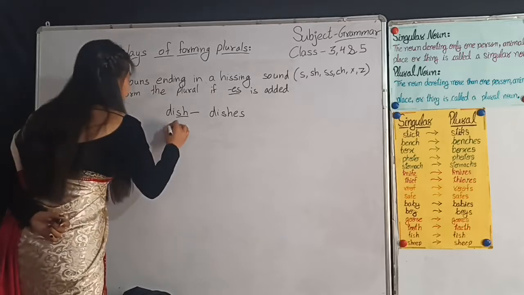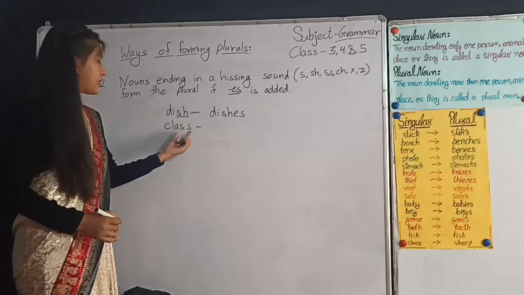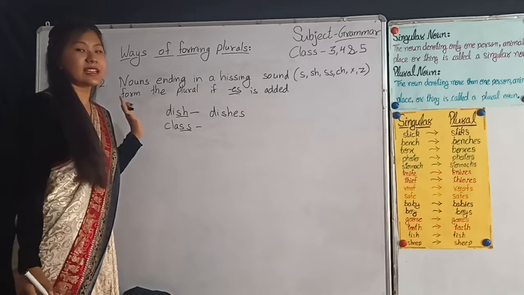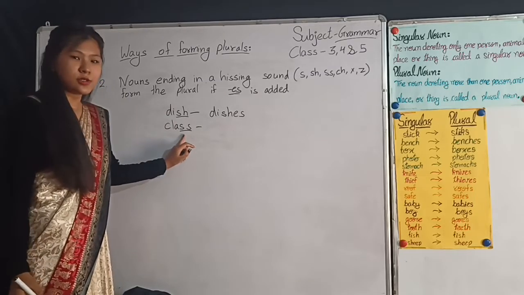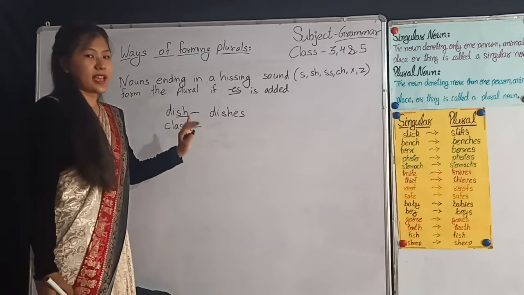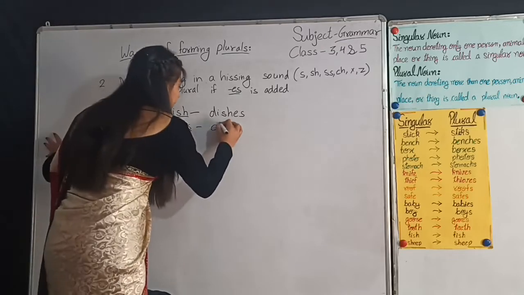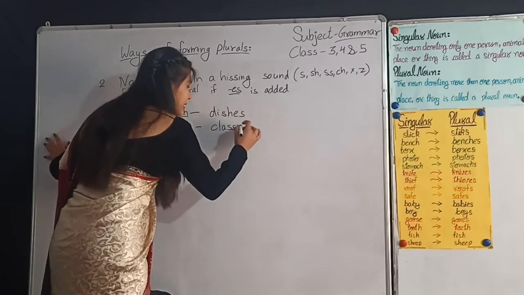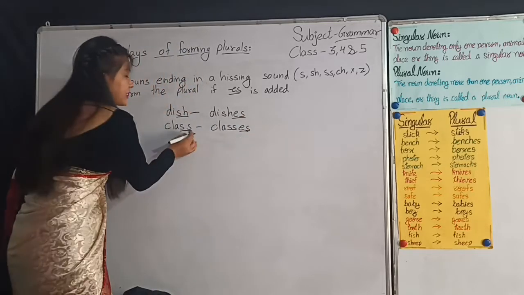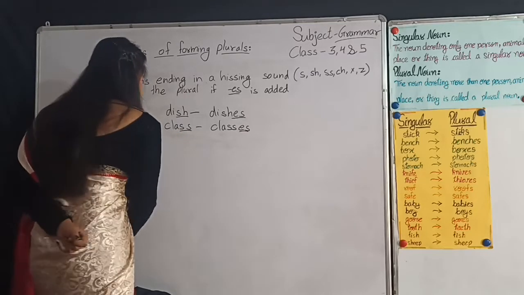Likewise, class. You can see here a singular noun. At the end there is a hissing sound, class, ss. So what do we have to do? We have to add es at the end of the singular noun to make it plural. Class plus es. We have to just add only. Look, I am adding es at the end of these hissing sounds. Yes. Now next example.